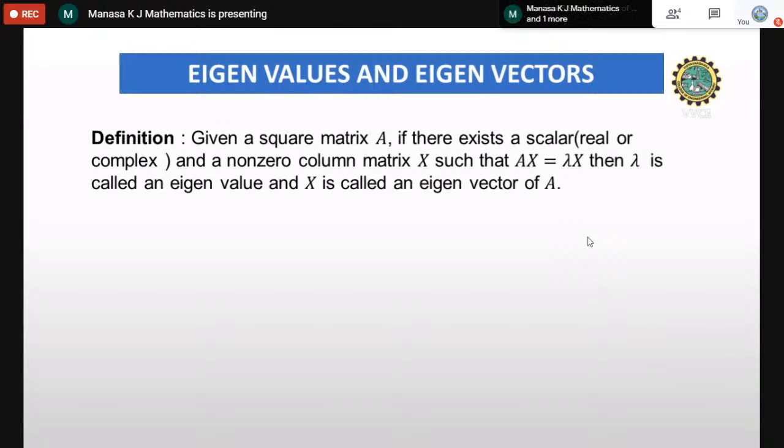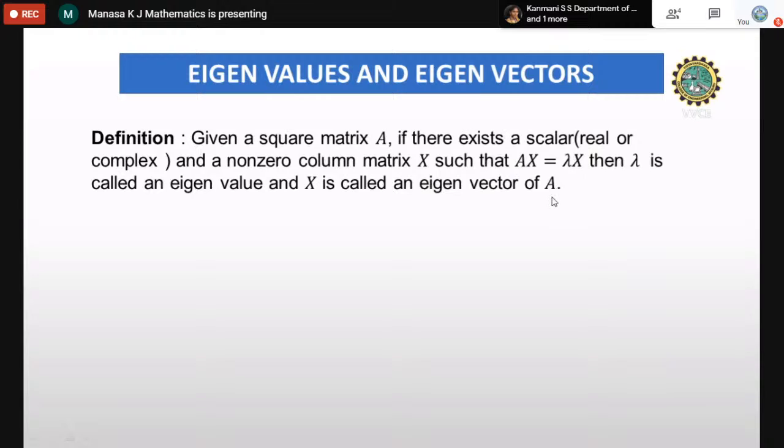So the definition of eigenvalue and eigenvector is, given a square matrix A, it should be a square matrix. If there exists a scalar, real or complex, and a non-zero column matrix X, such that this condition holds: if AX is equal to lambda into X, then this lambda is called an eigenvalue and the corresponding X is called an eigenvector of the given matrix A.